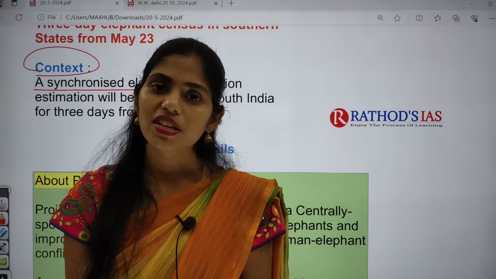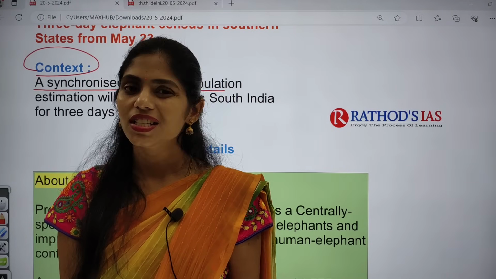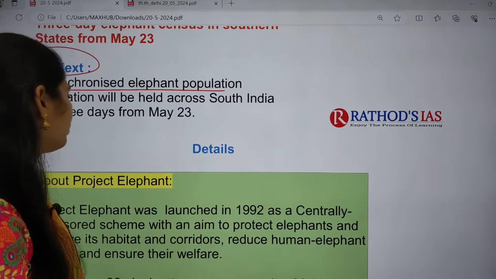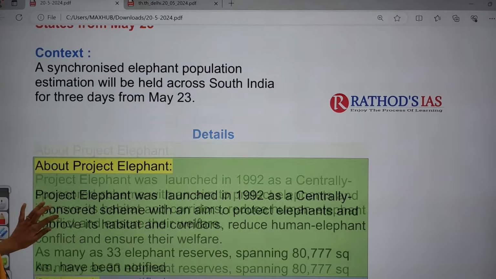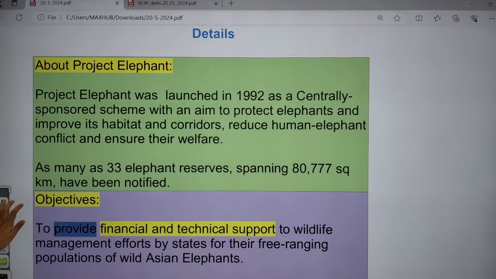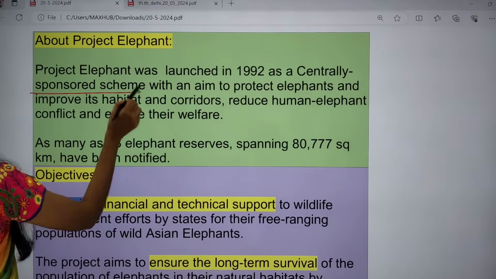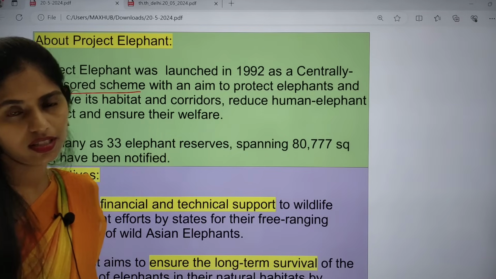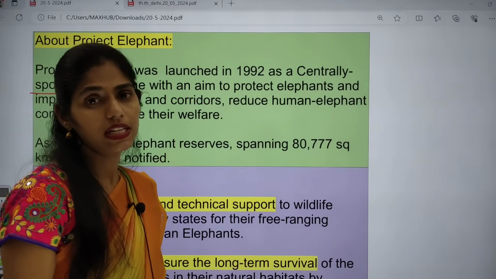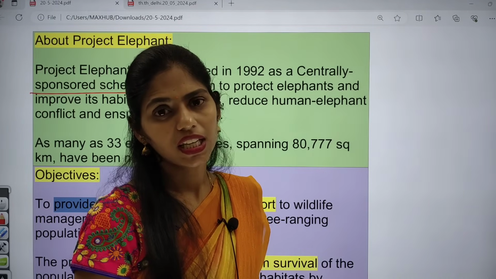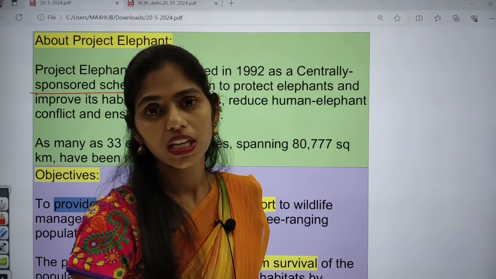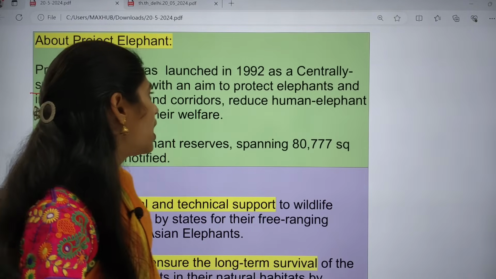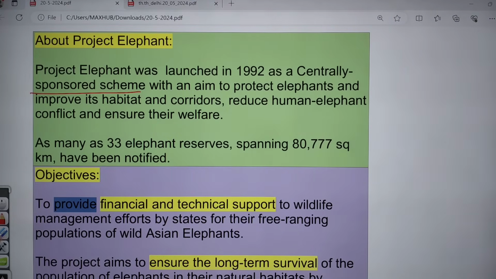Now let us see some facts regarding this Project Elephant. There is a high chance of getting a question regarding this Project Elephant in this year's prelims. So what is this Project Elephant? It was launched in the year 1992, and it is a centrally sponsored scheme. That means the funding will be shared between the center as well as the state. Such schemes are called centrally sponsored. Even the MGNREGA scheme is also a centrally sponsored scheme because the funds are shared between states as well as the central government.